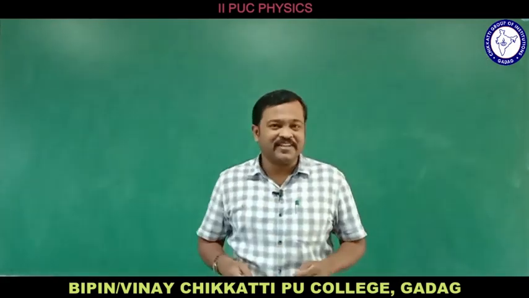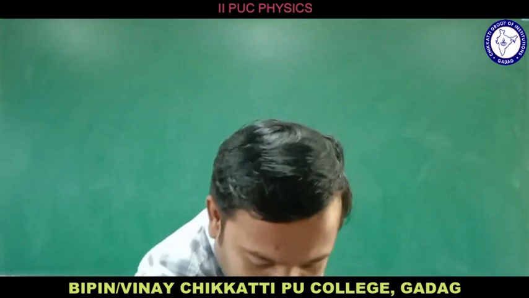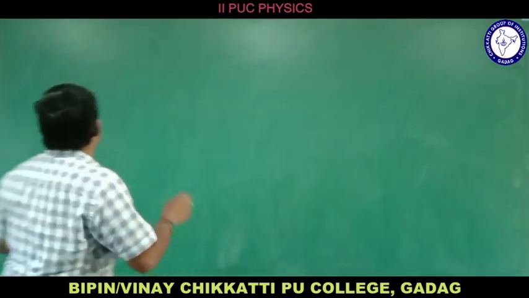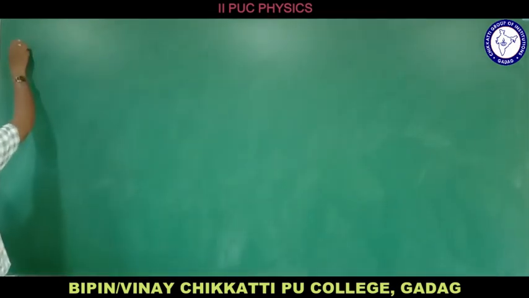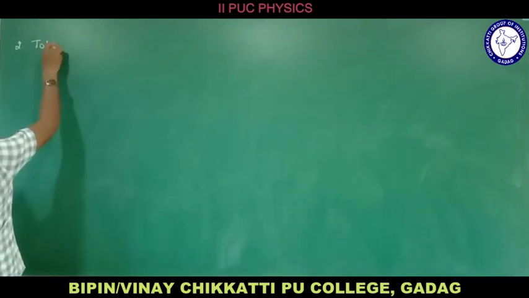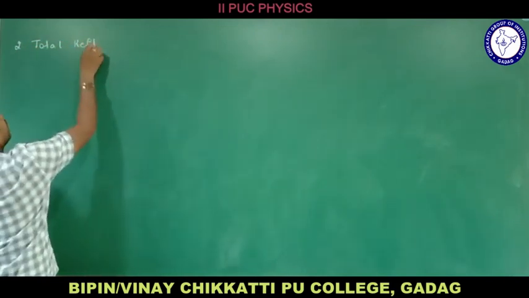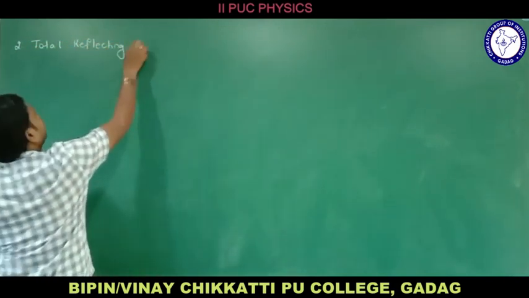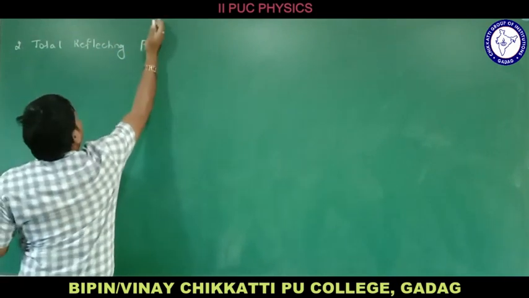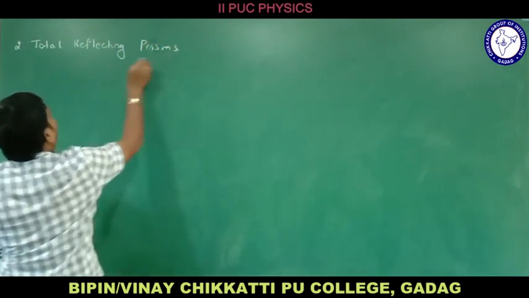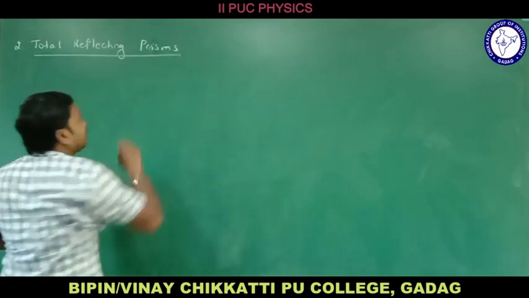Now let us move on to the second one, that is total reflecting prisms. What are these total reflecting prisms? Let us understand.